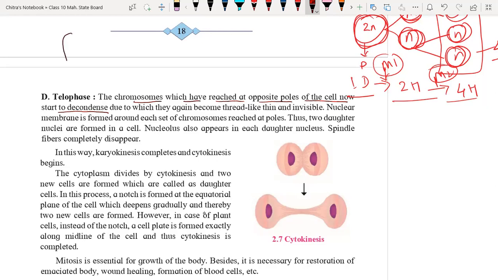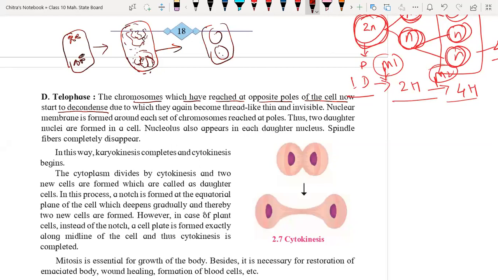So suppose here we have the cell. Okay, here we have the chromosomes, here also on both ends. So these chromosomes will start decondensation, and simultaneously the nuclear membrane, see, they are starting decondensation like this here also. So the nuclear membrane will form around each pole. And finally we will have two nuclei in a cell, two nuclei like this. And again the nucleolus will also start appearing there.